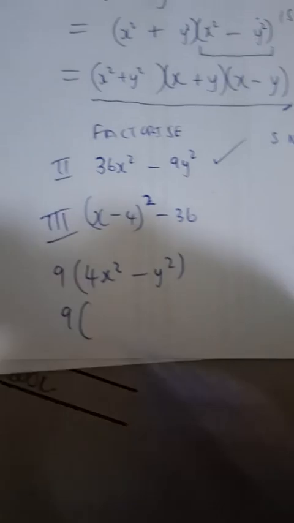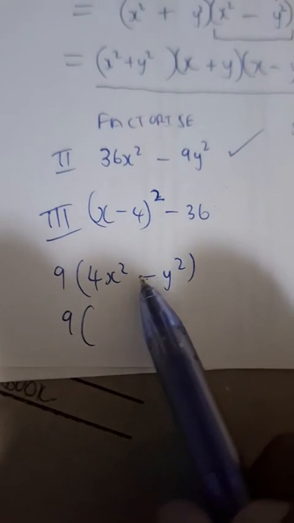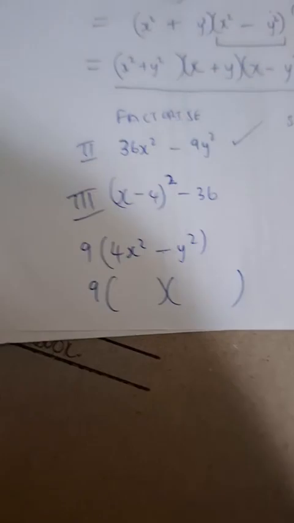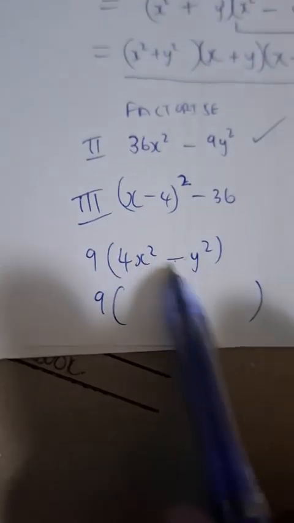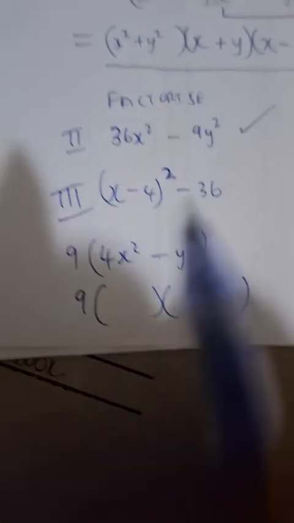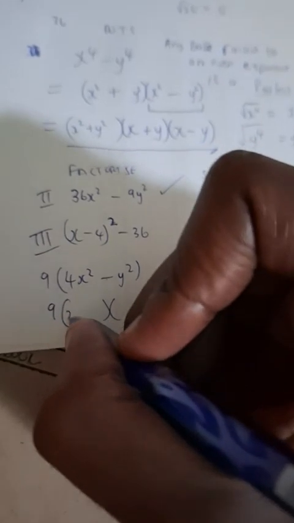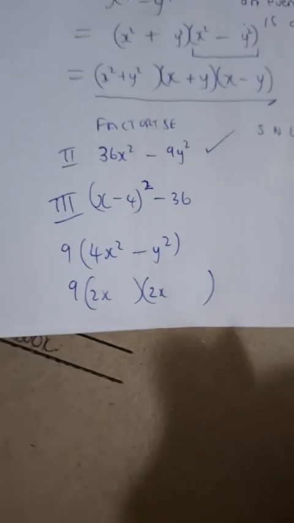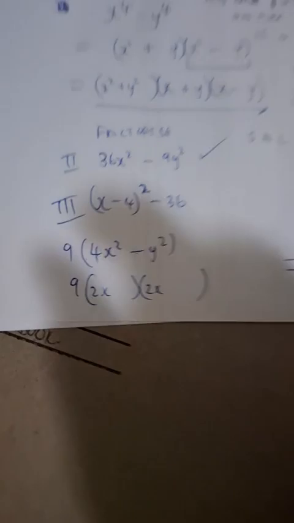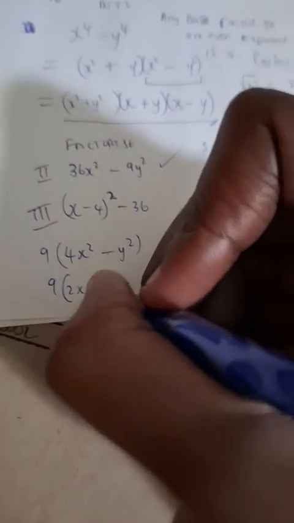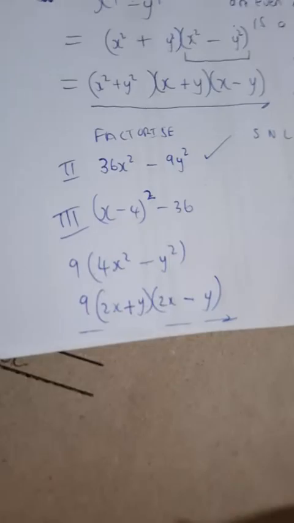So now that we have 4x squared minus y squared, this is a difference of two perfect squares. We open two brackets, like I said. Difference of two squares means that when you have a difference of two perfect squares with no highest common factor to be taken out anymore, you take the square root of the first term, which in this case, the square root of 4x squared is 2x, and then the square root of y squared, which is y, and then you put a plus in one bracket and a minus in the other.